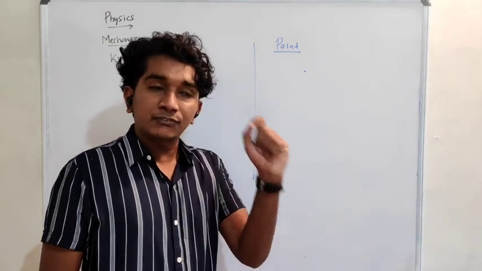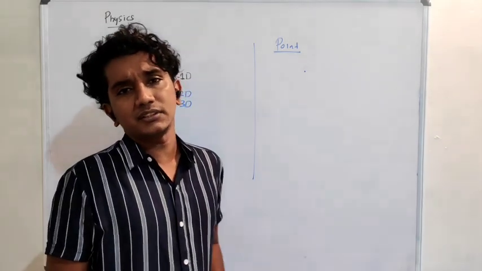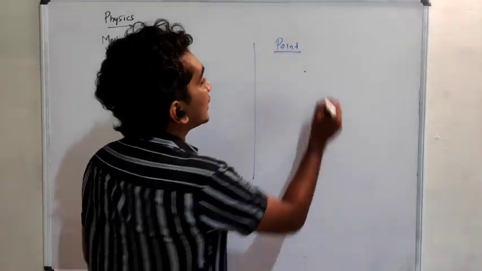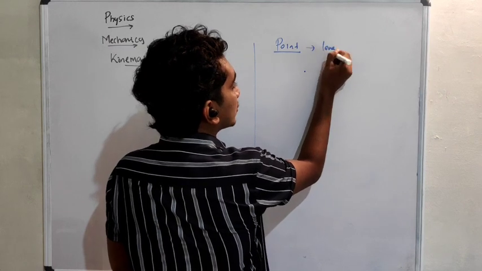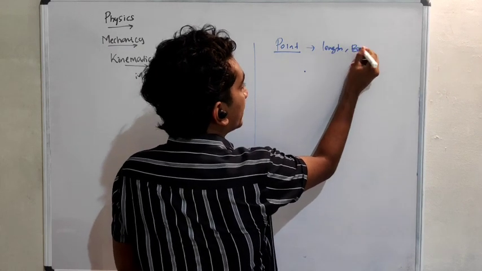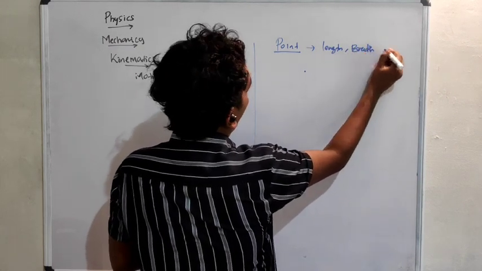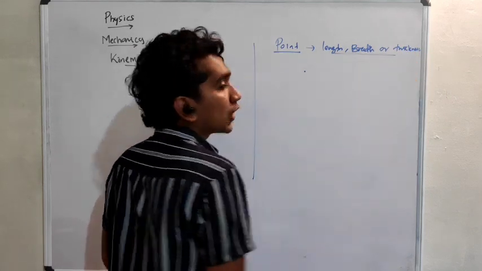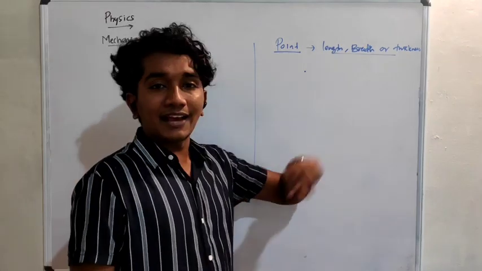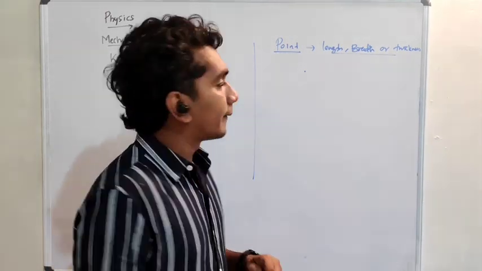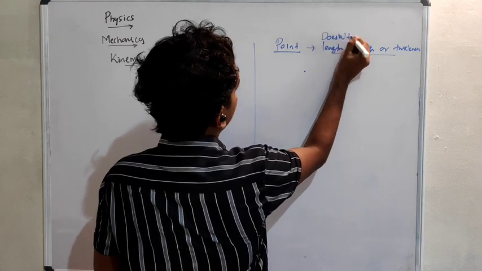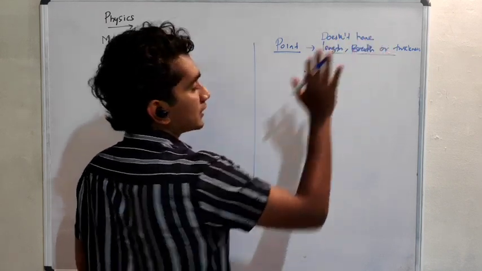According to definition, you have to be very careful about this. According to definition, it's not a point. A point does not have length, breadth, or thickness. It doesn't have any of these things.